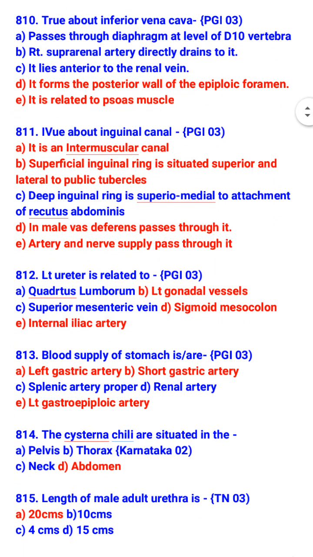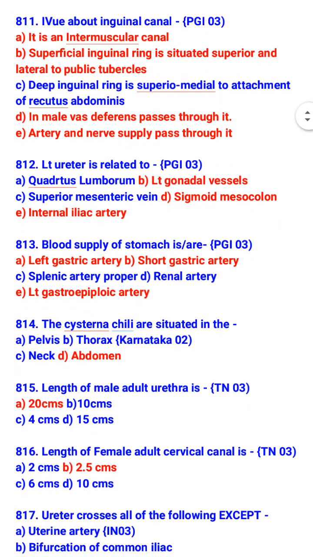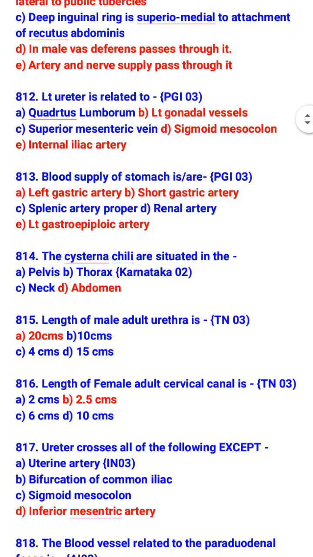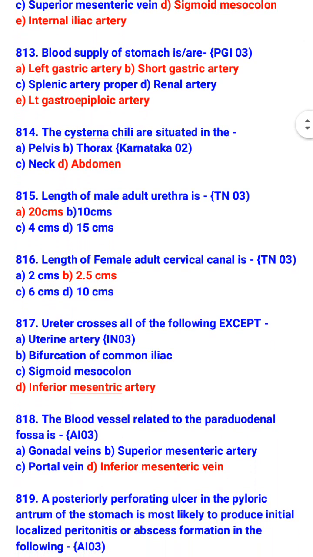Left ureter is related to left gonadal vessels, sigmoid mesocolon, and internal iliac artery. Blood supply of stomach is left gastric artery, short gastric artery, and left gastroepiploic artery. The cisterna chyli are situated in the abdomen. Length of male adult urethra is 20 centimeters. Length of female adult cervical canal is 2.5 centimeter.